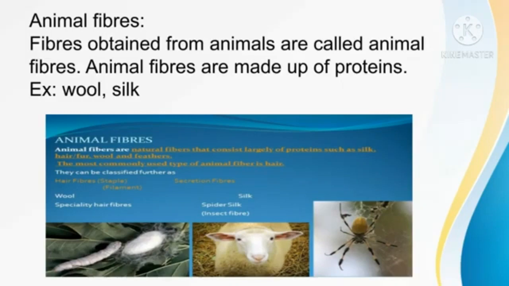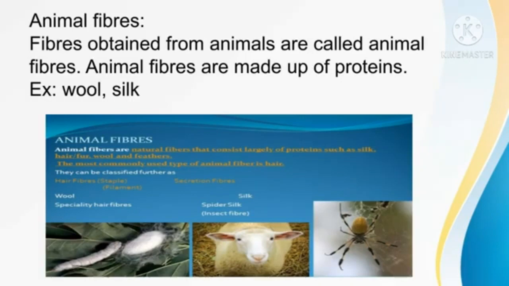Fibers obtained from animals are called animal fibers. Animal fibers are made up of protein. Wool and silk are examples of animal fibers. First, we'll see about wool.